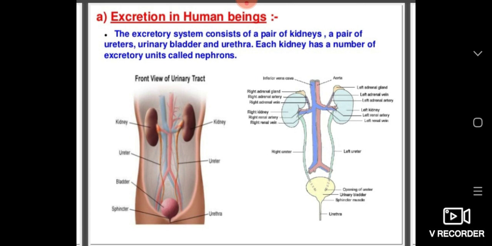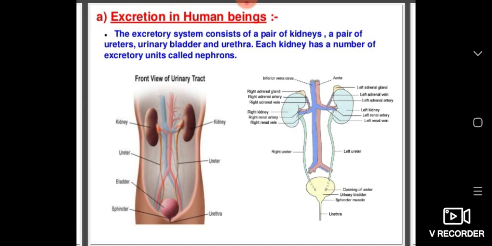Each kidney is bean shaped. Its length is about 10 centimeters and its color is dark reddish brown. When the kidney is cut longitudinally, we can see two regions, the outer cortex and inner medulla.